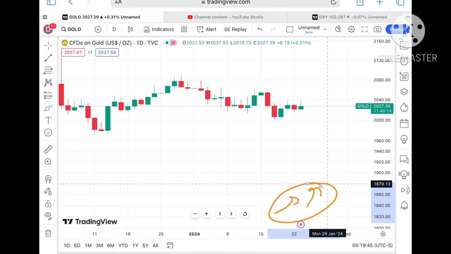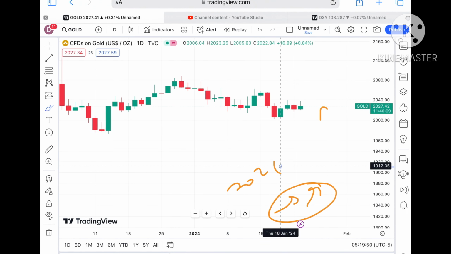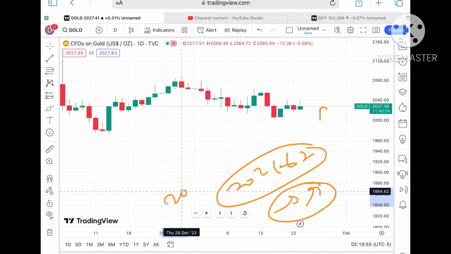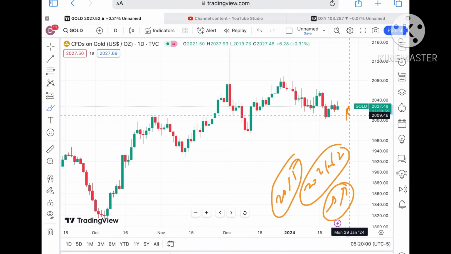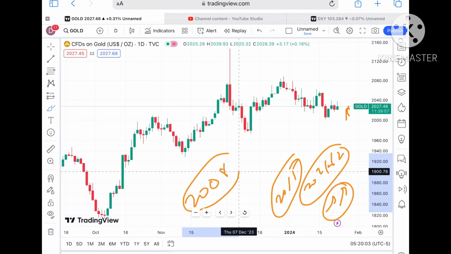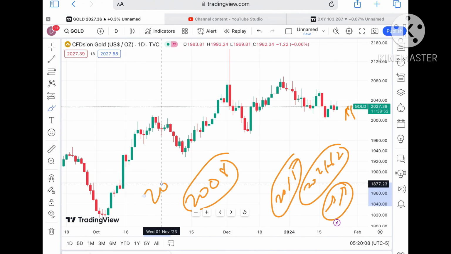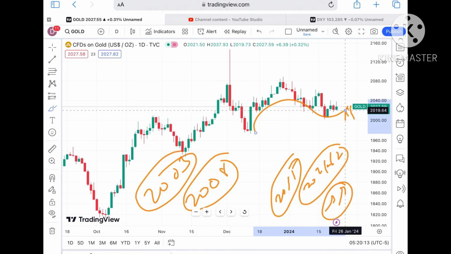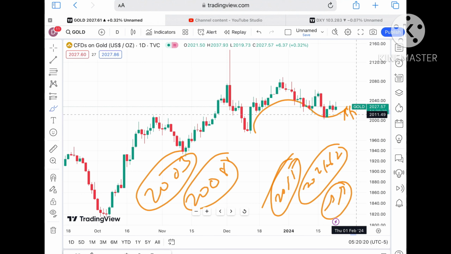2047.42. Suppose the price is not sustained, it can come down again towards a level of 2021.62, which is already a weak support. If the price falls below that level, we will see a level of 2050. If it starts moving below this zone, we can see a further fall towards $2008, and from there a further downfall towards around $2003. As soon as it starts falling below a level of $2021, chances are very high it will move further low towards $2008 to a level of 2003.